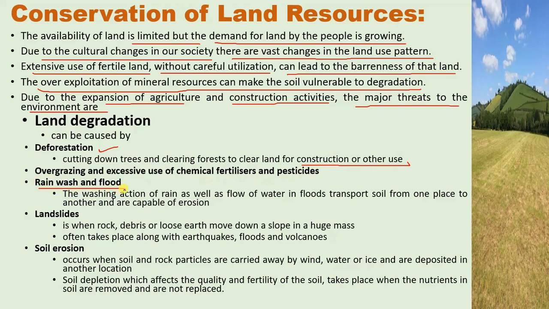Rain wash and flood. The washing action, or you can say leaching, of rain as well as the flow of water in flood transports the soil from one place to another and is capable of erosion. So that causes soil erosion, washing away the nutrients from the soil from one region to another region. Even in some places the soluble nutrients of the soil seep into the ground.